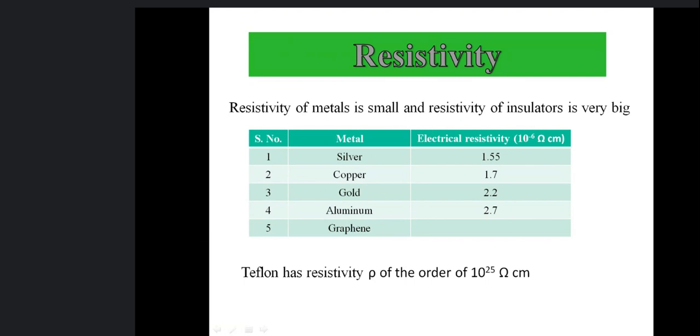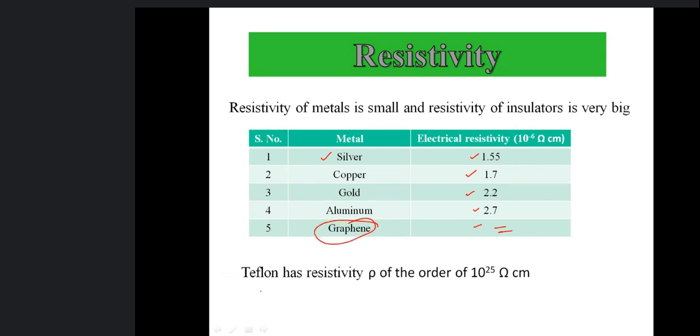You can see here these are the materials. The best material, having the lowest resistivity, is silver. It is 1.55, the resistivity in ohm centimeter, and the order is 10 raised to the power minus 6. Then we have copper next, the second best conductor. Then gold, aluminium, and graphene is also there.